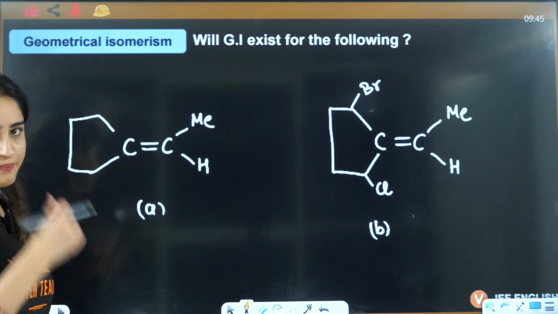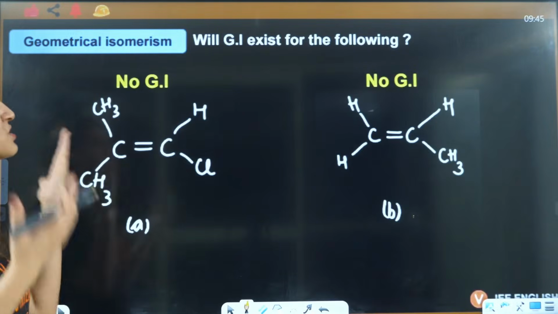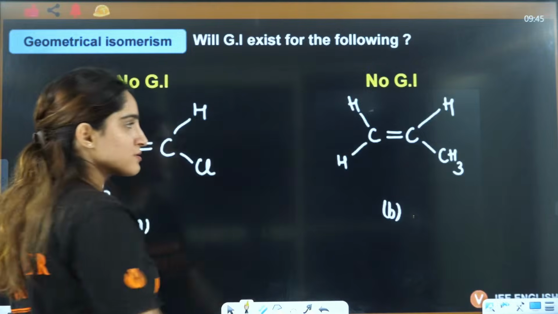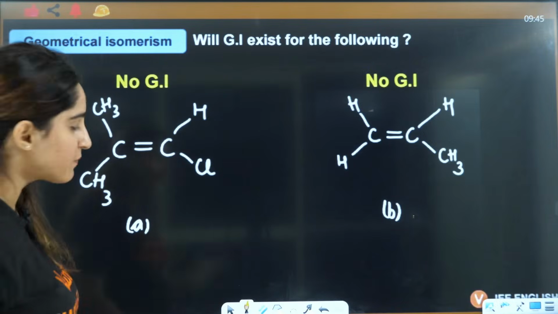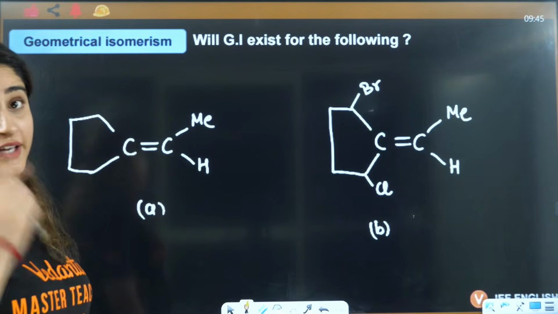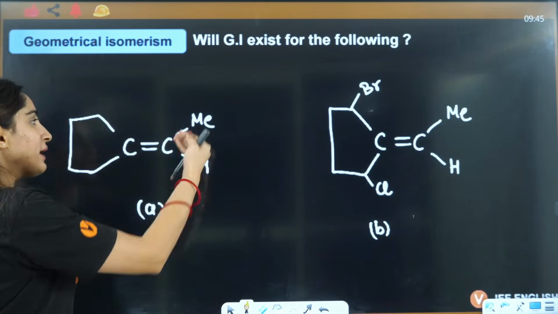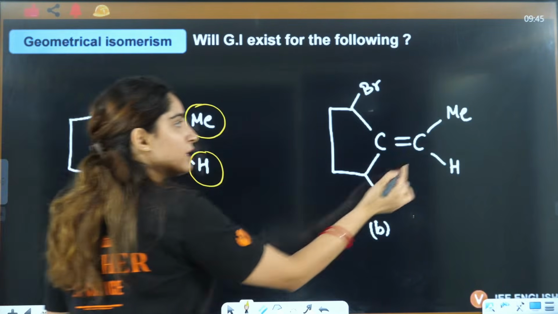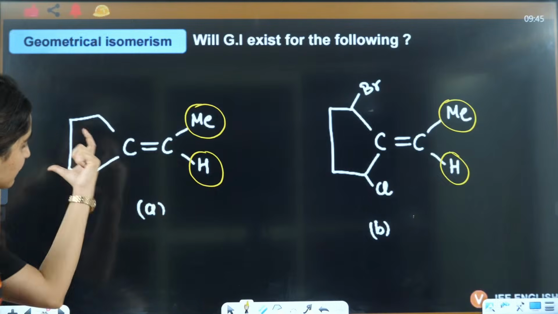Then is this one. Now this is very simple to say, you just have to look: these are the same, not exist; these are the same, not exist. That's why they hardly will ask you these kinds of questions, right? My idea is they should ask questions where you have to use a little bit of brain. Now, in this case, we know that methyl and hydrogen are different. Here, methyl and hydrogen are different, okay? Let's understand this part, ma'am.